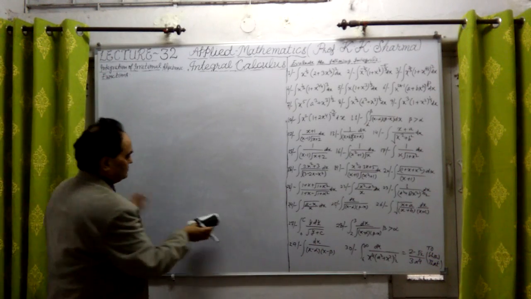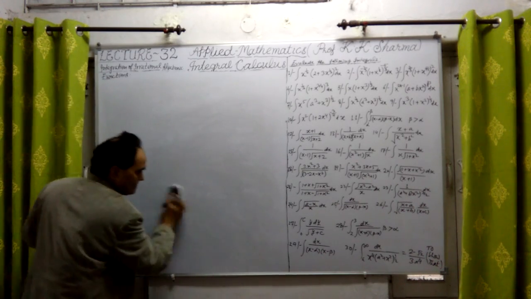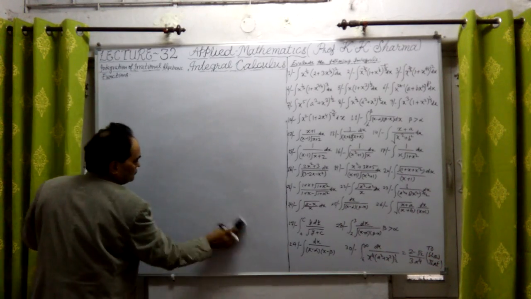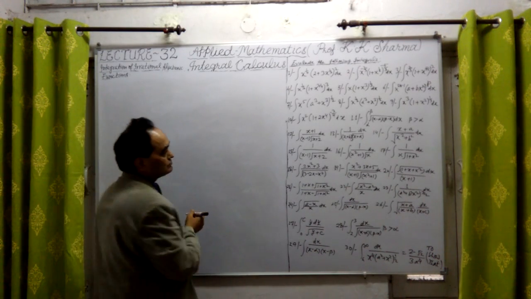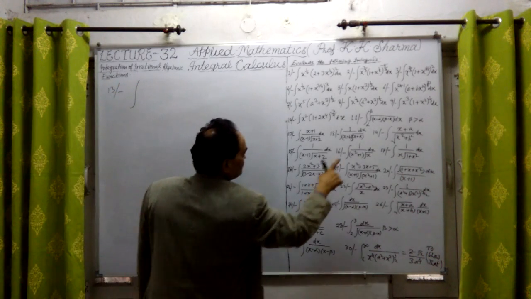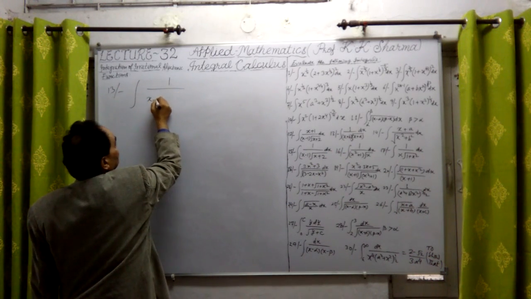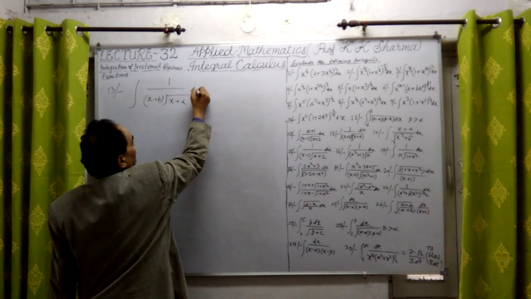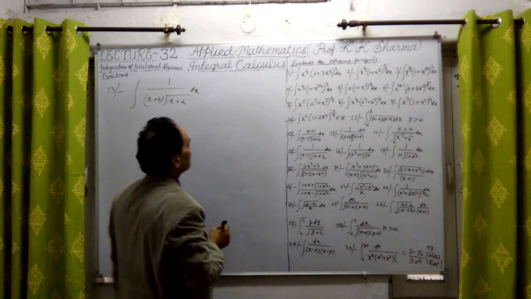Question number 13 is of what kind? Question number 13 is the integral of 1 upon x plus b under root x plus a, dx. Now this is also of this type, but here we have to remove the under root x plus a.